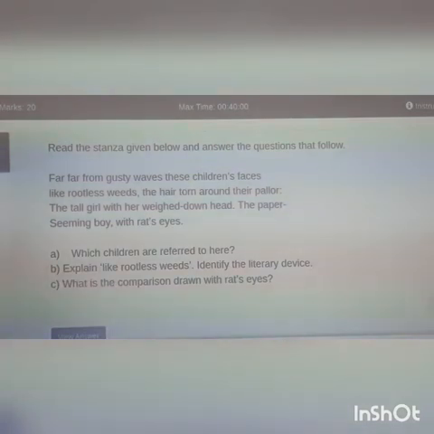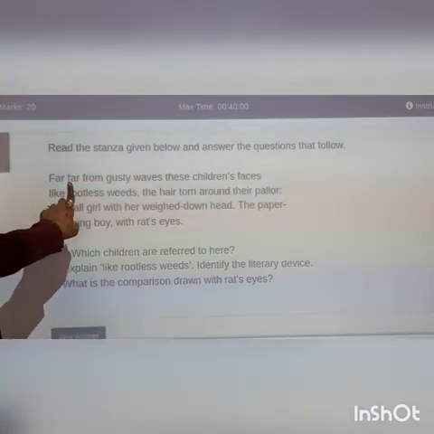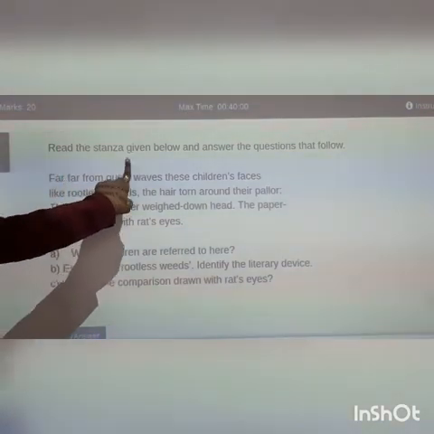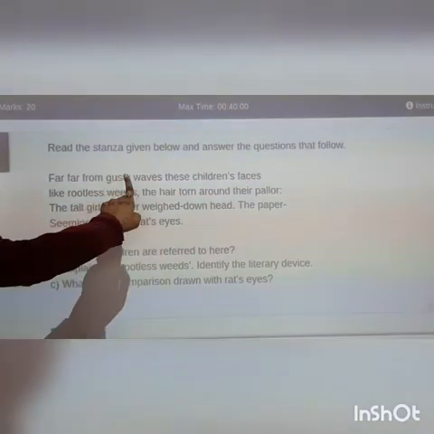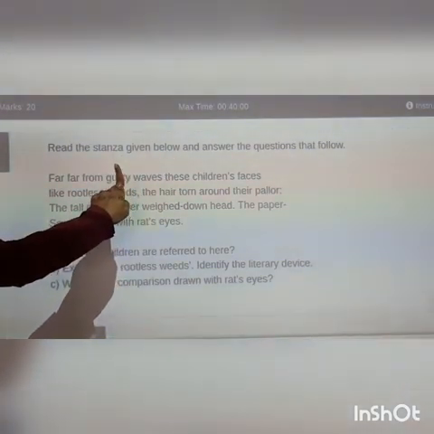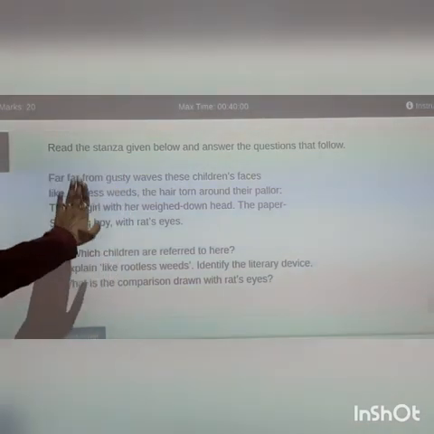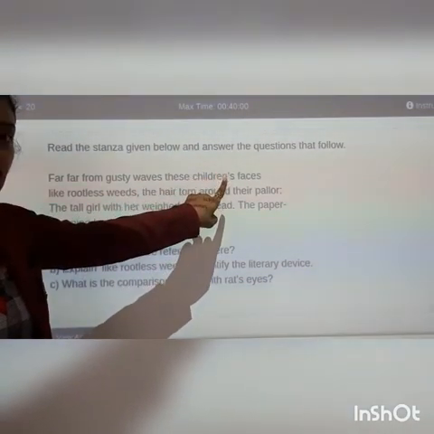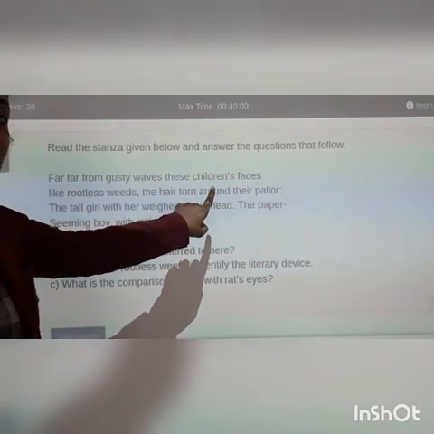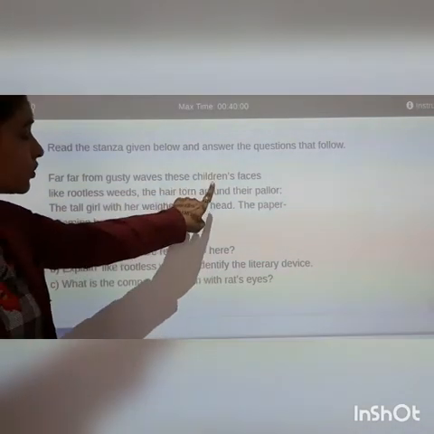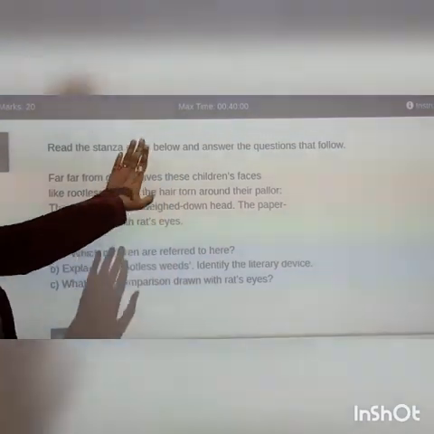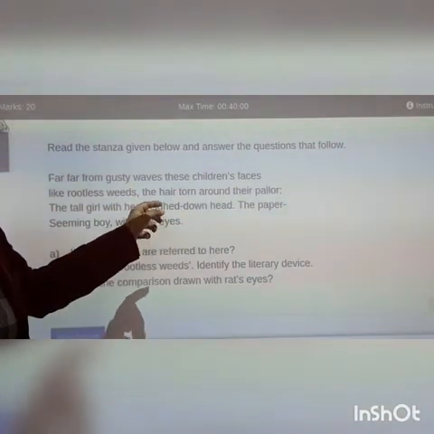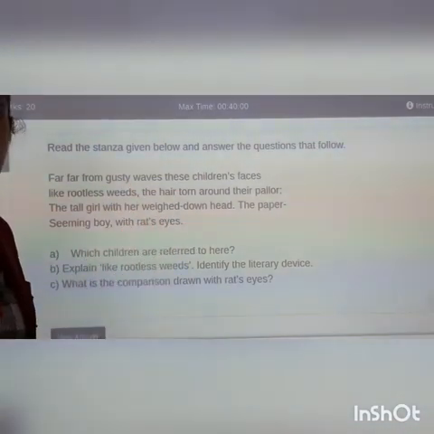Now in this poem, the first line says far, far. This is repetition. Gusty waves are strong winds which possess a lot of energy, right? Whereas now here the poet says these children's faces. Who are these children? These children are the children who live in the slum areas. He is trying to describe the children who are going to the elementary school classroom in a slum.